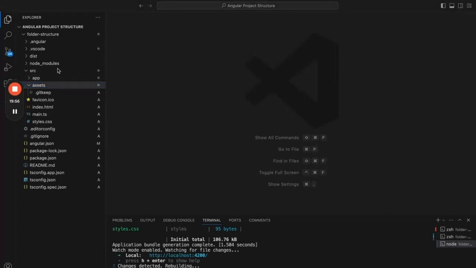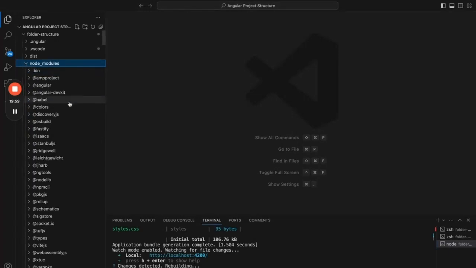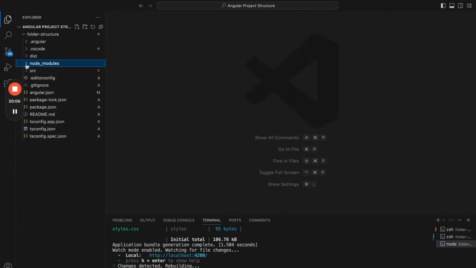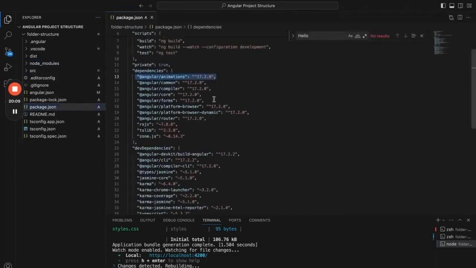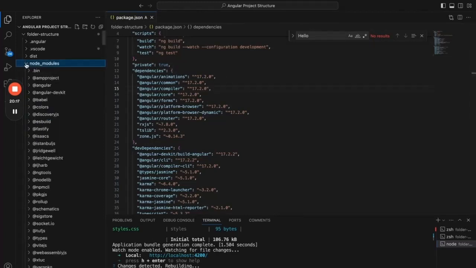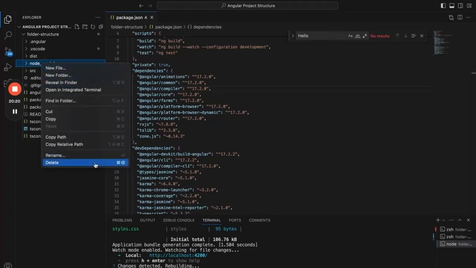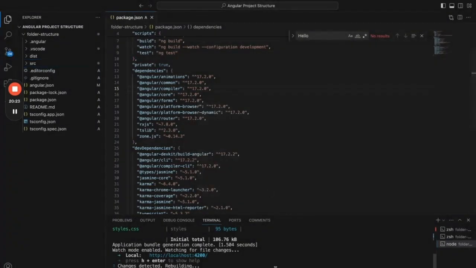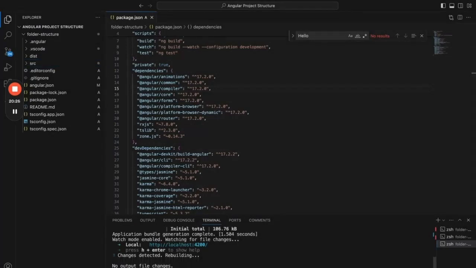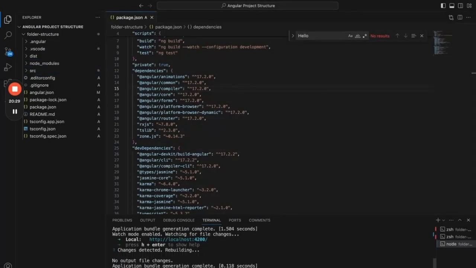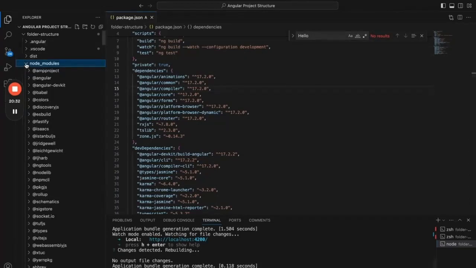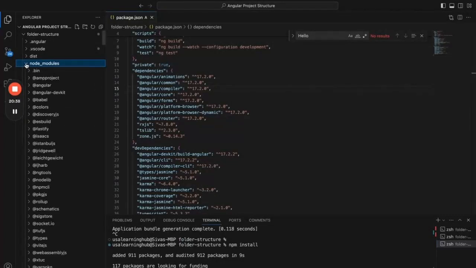So the next important one is node modules. If you look at the node modules, it has all the libraries that are downloaded right now. These libraries are downloaded based on what entries we added in the package.json. So when we run npm install, it will download all these dependent libraries into node modules. And even if you delete this node modules, you can still run npm install and it will create that folder again. If you see, the folder came back again, and it is installing all the dependent libraries. It is the local repository to run our application locally.